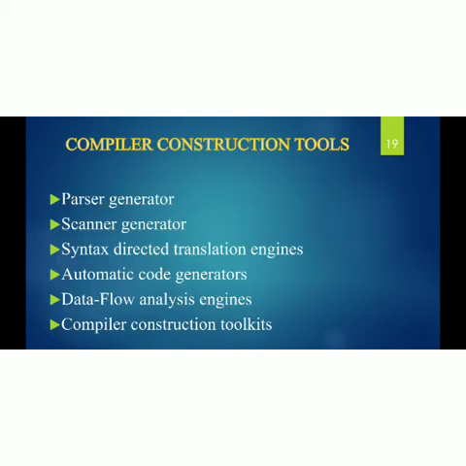Next, compiler construction tools. What are the tools needed to construct a compiler? They are the parser generator, scanner generator, syntax directed translation engine, automatic code generator, data flow analysis engines, and compiler construction toolkit. These are all the tools for compiler design, so they are referred to as compiler construction tools or compiler writing tools.